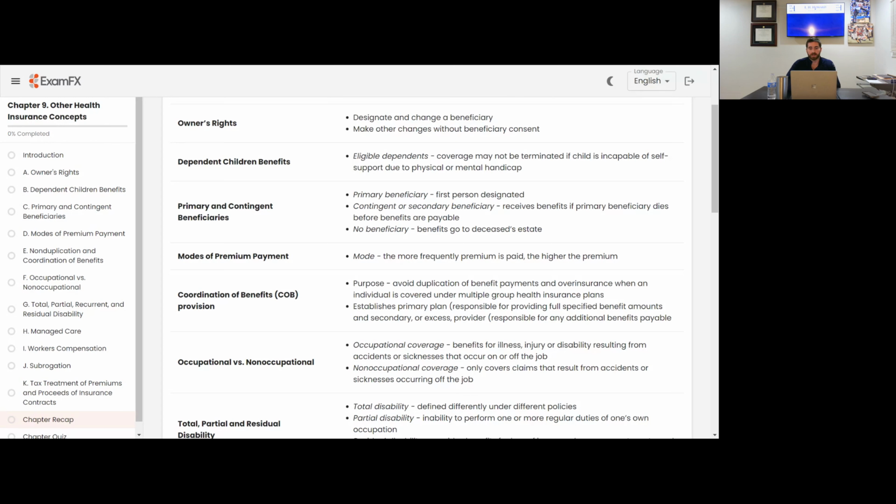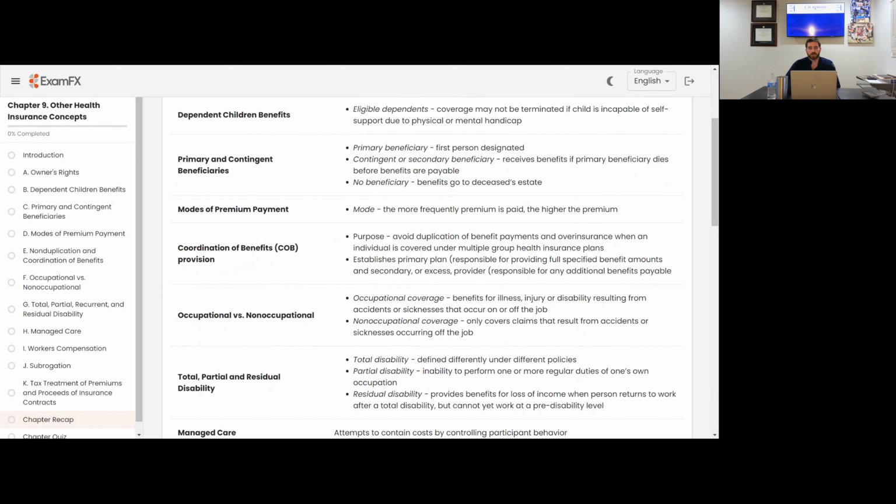It establishes a primary plan responsible for providing the full specified benefit amounts, and a secondary or excess plan that is responsible for any additional benefits payable. So maybe you have two different health insurance policies that cover the same accident, health expense, whatever it may be. You're going to have a primary one that pays its maximum amount, and you might have a secondary one that pays for the additional or excess benefits that are provided for.